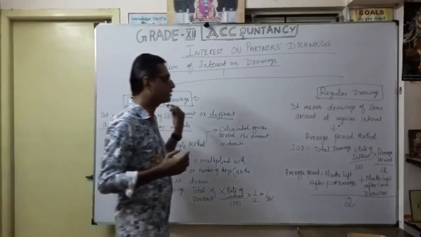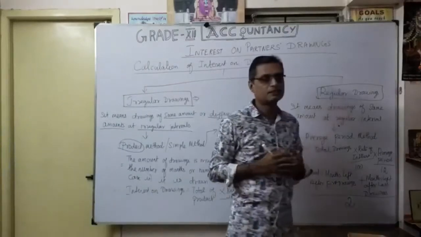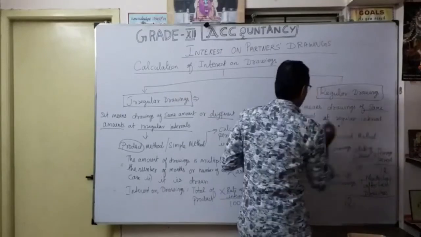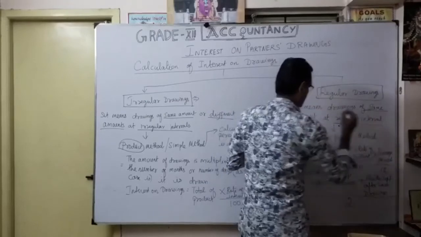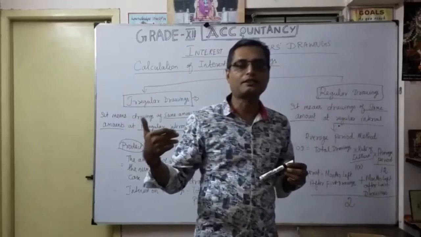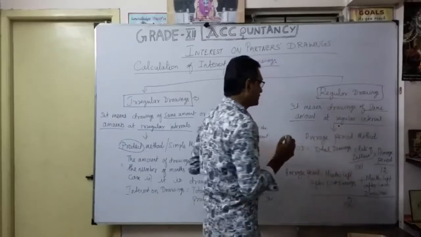Now coming to regular drawings. What is the meaning of regular drawings? It means drawings of the same amount at regular intervals, every 2 months, or every quarter, 3 months, or every month, depending. Okay. So the average period method. Which method are we going to follow?